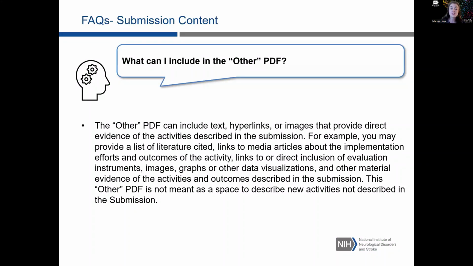This other PDF is not meant as a space to describe new activities not described in the submission, so it shouldn't be used as a way to get around the word limits of the submission essays.